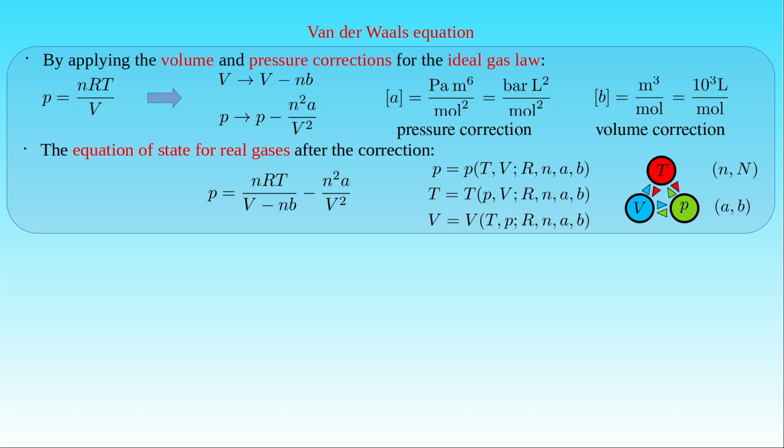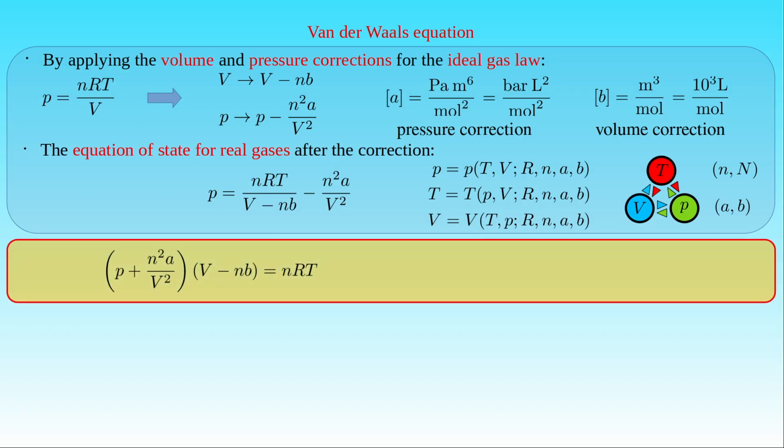If we move the second term from the right-hand side of the equation to the left-hand side and multiply the result by V minus N times B, we obtain the standard form of the van der Waals equation, stating that the sum of the pressure P and the square of the amount of species N times the constant A over the square of the volume V, times the difference between the volume V and N times the constant B, is equal to the gas constant R times the absolute temperature T. In a more convenient form of the van der Waals equation we use the molar volume Vm given by the ratio of the volume V to the amount of species N, and we can state that the sum of P and A over Vm squared, times the difference between Vm and B, is equal to R times T.